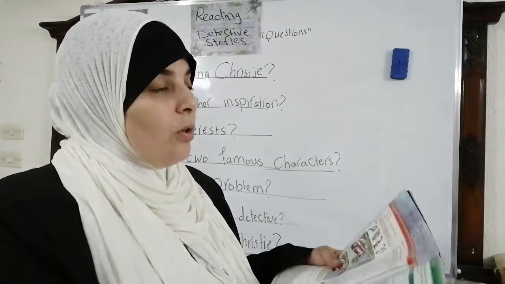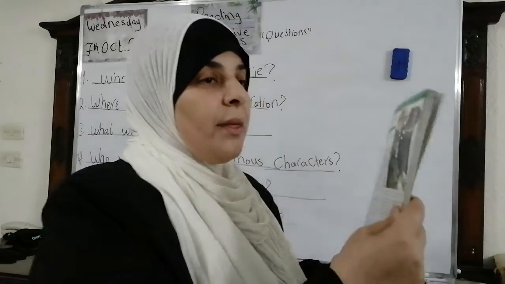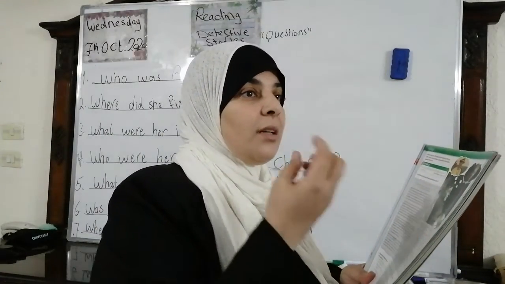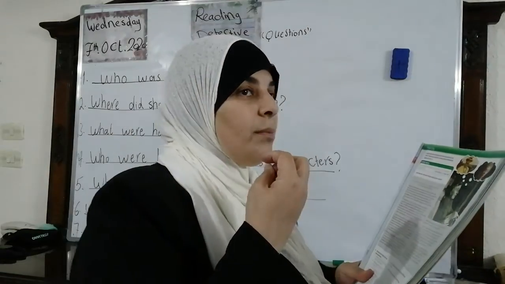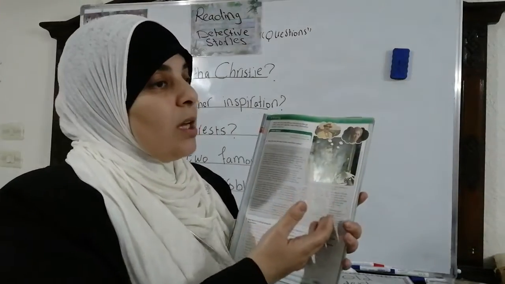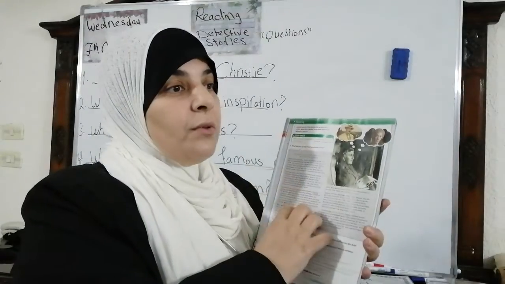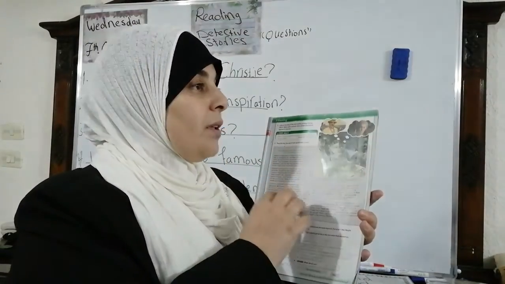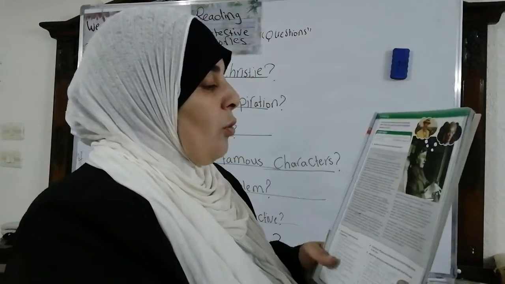okay? Now, when you looked at these pictures, you saw that this is Agatha Christie. She is a very famous writer, known that she used to write mystery stories, and she has some detective stories also, okay? When we saw the pictures, we predicted that this text is about detective stories. It's about detective characters or detectives in general, okay? Now, we're going to start reading.